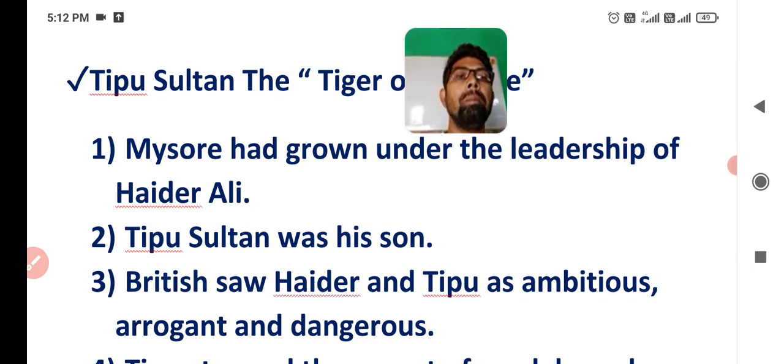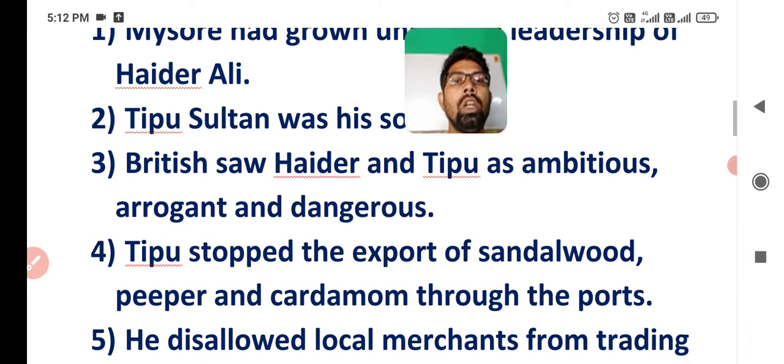That's why the British started fighting with Tipu Sultan and Haider Ali. So Tipu Sultan declared some measures to fight the British. What were the major points started by Tipu Sultan?